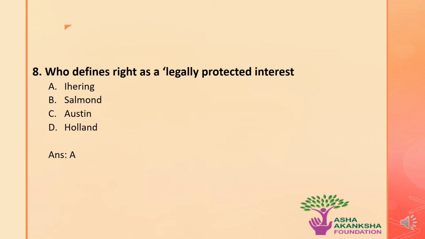The next question is: who defines right as a legally protected interest of an individual? The options are A. Ihering, B. Salmond, C. Austin, or D. Holland. The correct answer to this question is option A, that is, Ihering was a jurist who defined right as a legally protected interest of an individual.